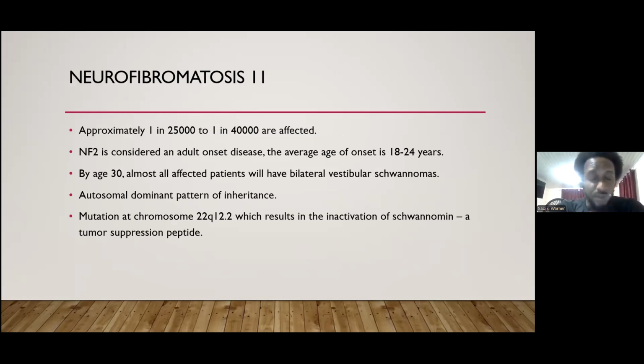So, neurofibromatosis type 2 usually occurs in approximately 1 in 25,000 to 1 in 40,000 persons in the population. NF2 is considered an adult onset disease, and the average age of onset is 18 to 24 years old. By the age of 30, almost all affected patients will have bilateral vestibular schwannomas. Again, we observe an autosomal dominant pattern of inheritance, and it's thought to be the result of a mutation on chromosome 22, which results in the inactivation of schwannomin, a tumor suppression peptide.